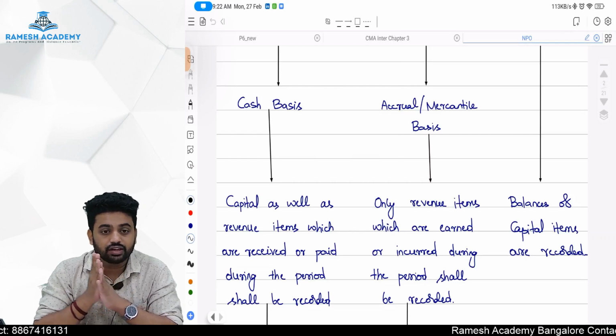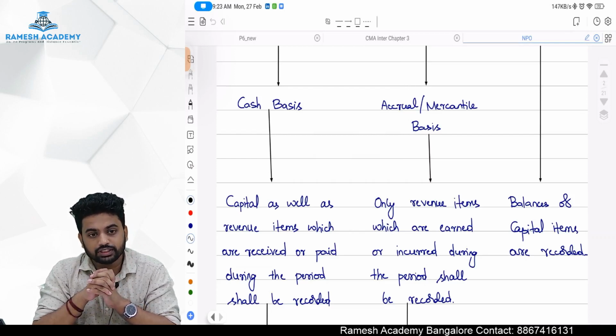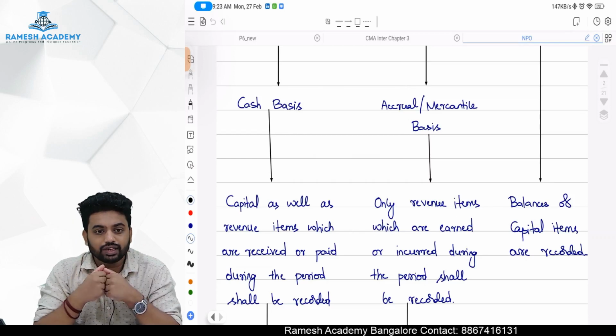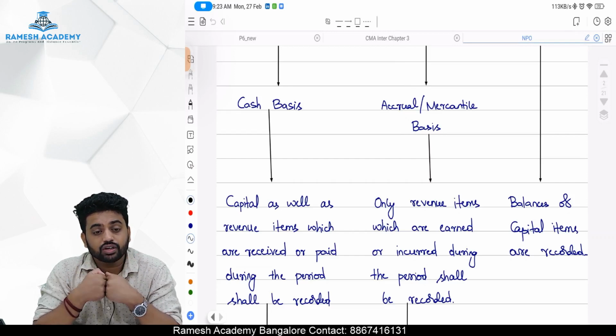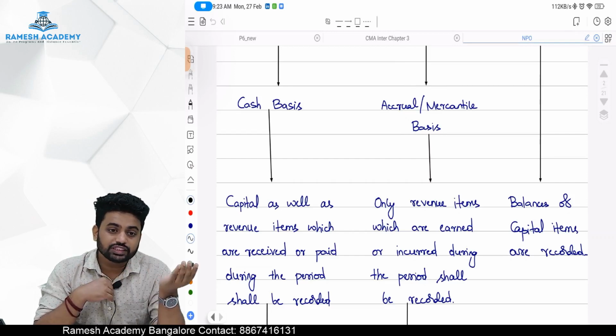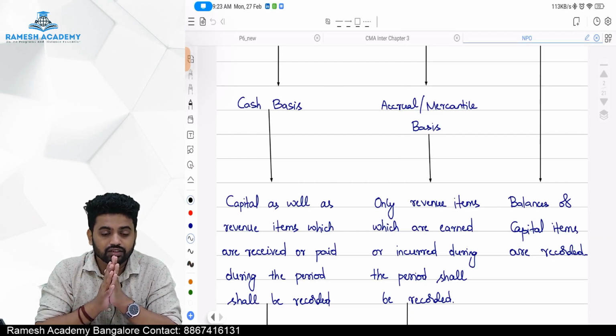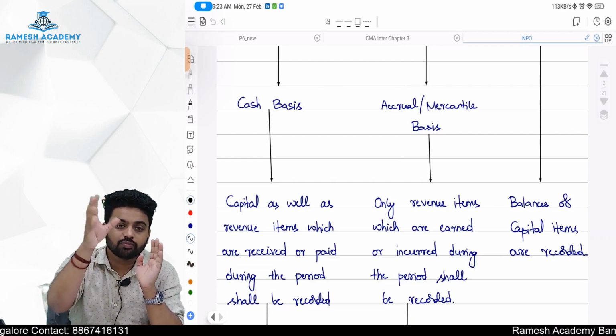Everything will be considered. Whereas in the income and expenditure account, only revenue items will come. Also, those are computed as per the accrual concept, which means whether it is paid or not paid doesn't matter. If it's received or not received, it doesn't matter. All that matters is whether it is for the period.